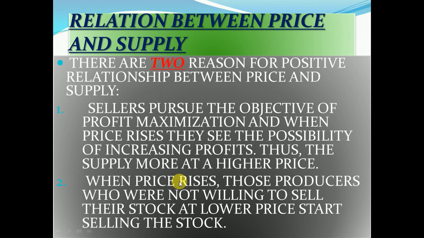Now, the relation between price and supply: why is there a positive relationship between price and supply? There are two main points for that. Sellers pursue the objective of profit. Why? Because every seller wants to get the maximum profit margin, and when the price rises, the possibility of profit is there. So initially there is more supply in the market, but when the price decreases, they do not sell the maximum commodity, because there is no chance of profit. So when the price increases, supply expands; when the price decreases, supply contracts.